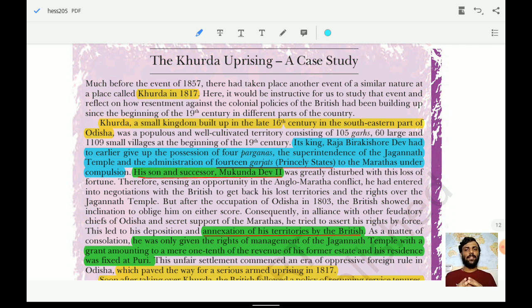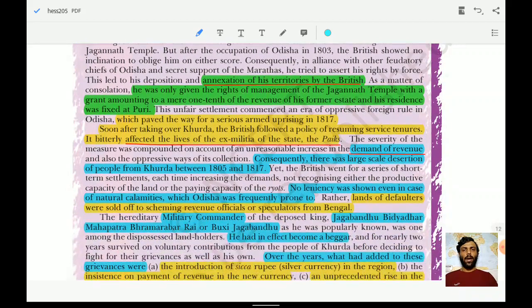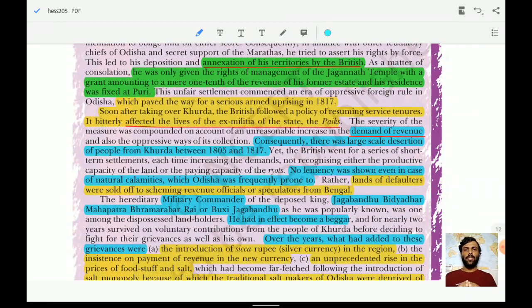His son and successor was Mukund Deva. He did not like it. After the annexation of his territory by the British, he was only given the rights of management of the Jagannath temple with a grant amounting to a mere one-tenth of the revenue of his former estate, and his residence was fixed at Puri. But he was not satisfied, which paved the way for a serious armed uprising in 1870.